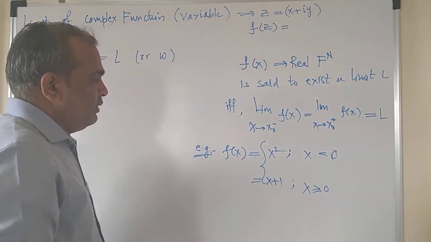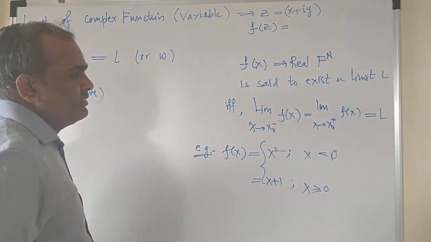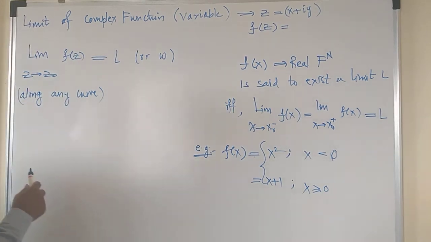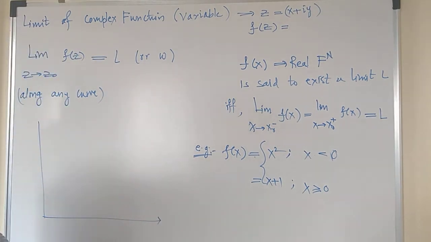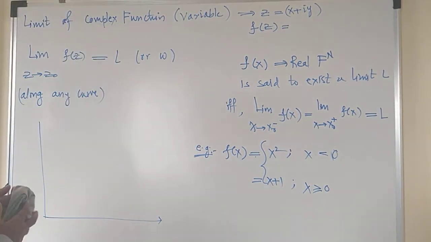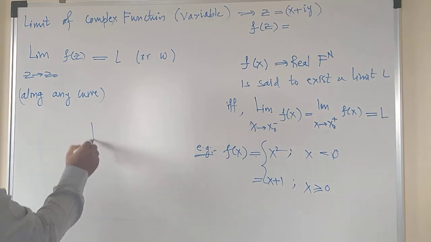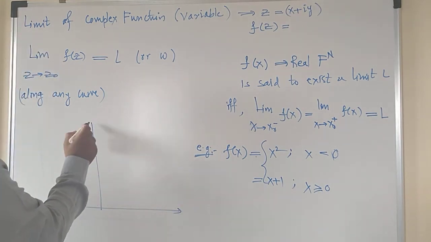Before checking whether the left hand and right hand limits exist and are equal, let us draw the graph, whose graphical representation will help. I need a positive x-axis and a negative x-axis, so this is my x-axis and this is the y-axis.